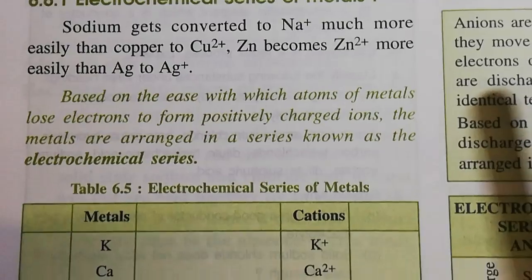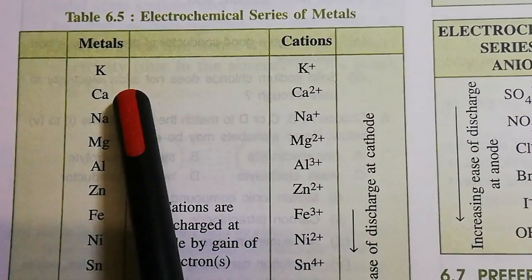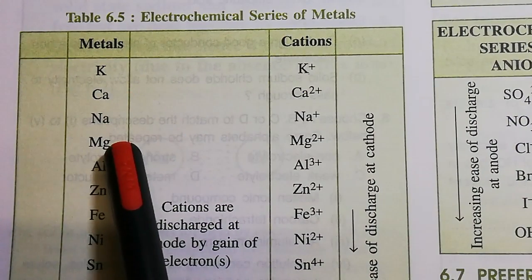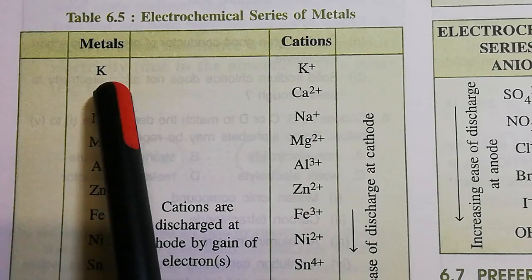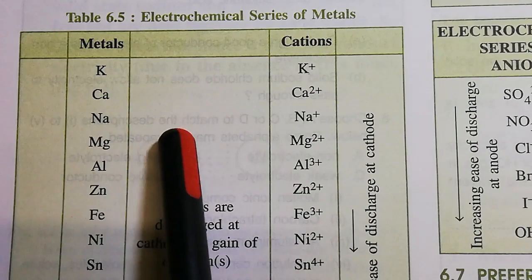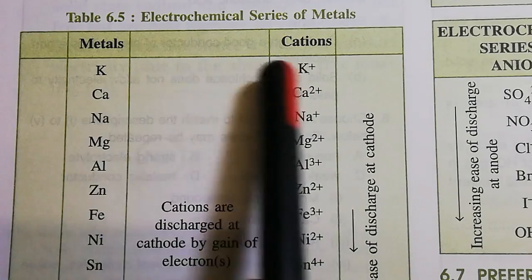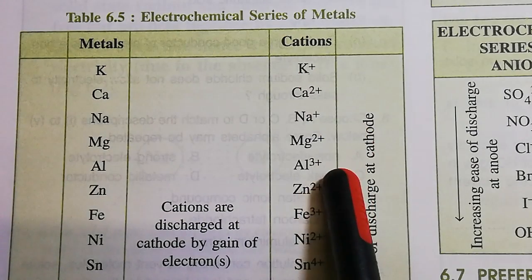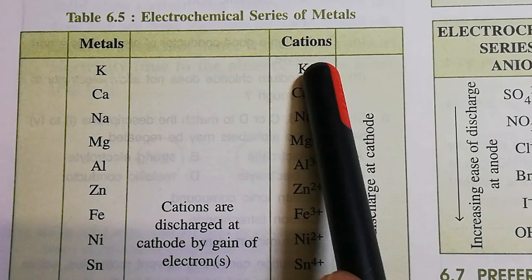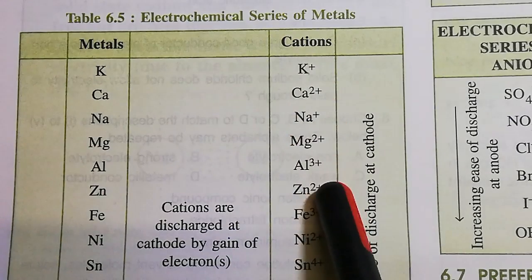Generally, elements like potassium, calcium, sodium, magnesium, the top elements, have more tendency to form cations, that is, they are easily formed. And you know why? Due to less ionization energy.